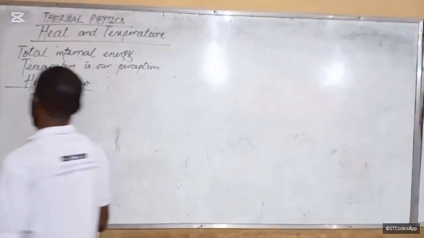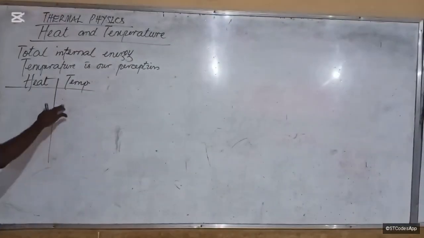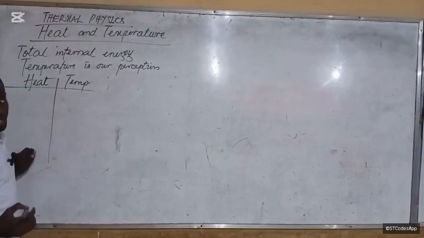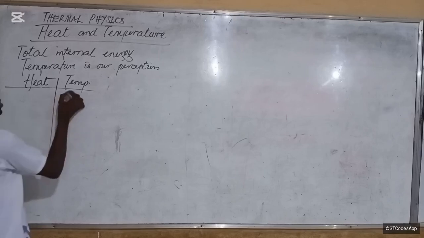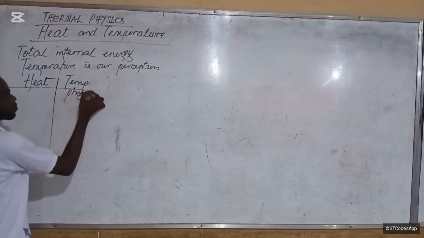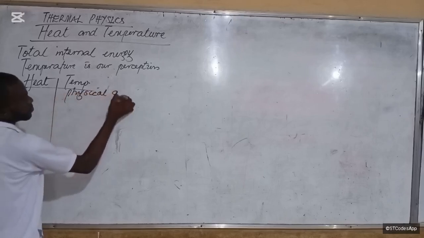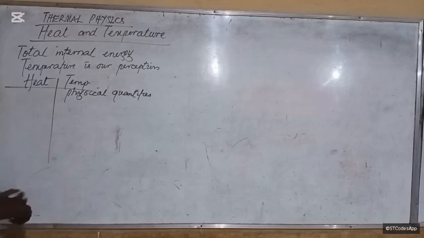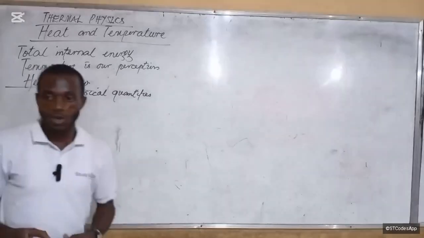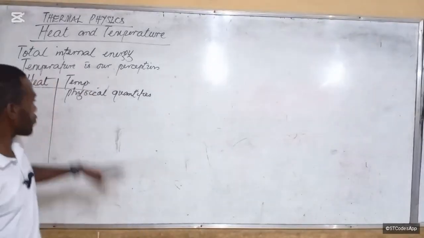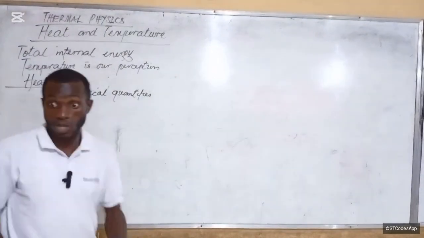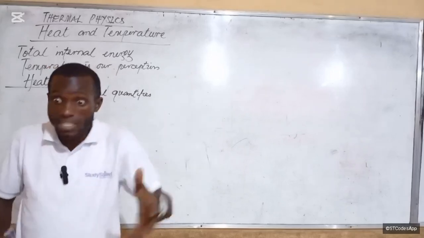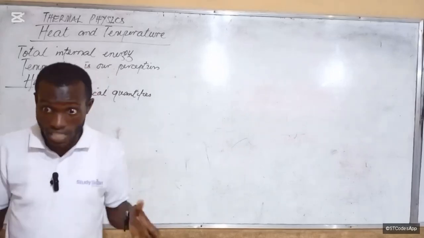So if heat is a form of energy, while temperature is just a fundamental quantity. I hope you know it's fundamental, or you say physical quantity. But heat is an energy. So what that means is this. When you call something a physical quantity, it means that you can see it physically, right? You can perceive it physically.